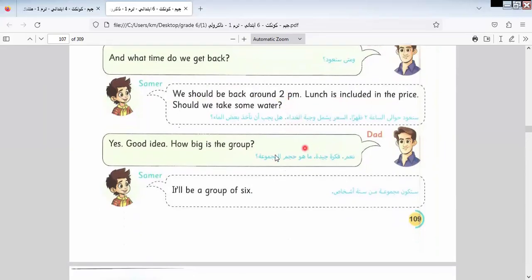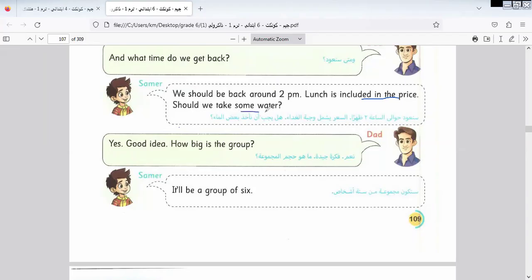Lunch is included. Here we say lunch is included in the price. Okay, the price included means when we pay, the lunch is included as another thing.